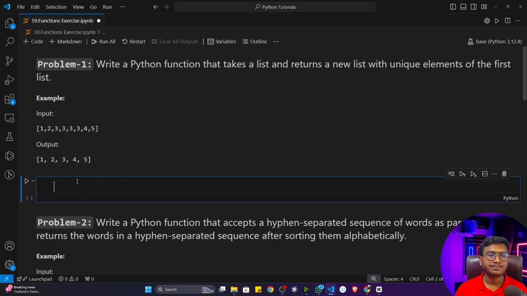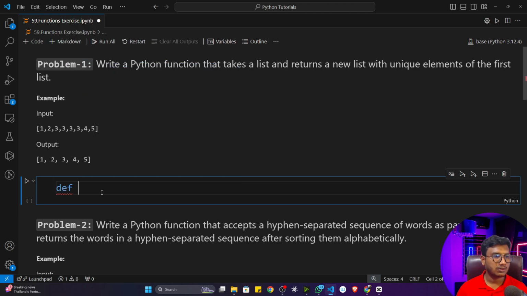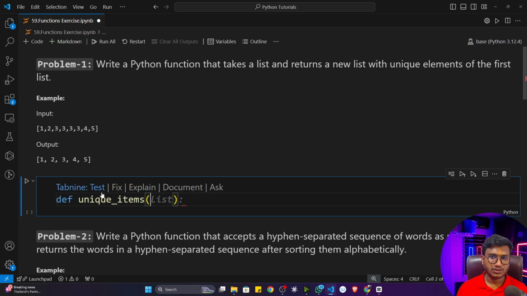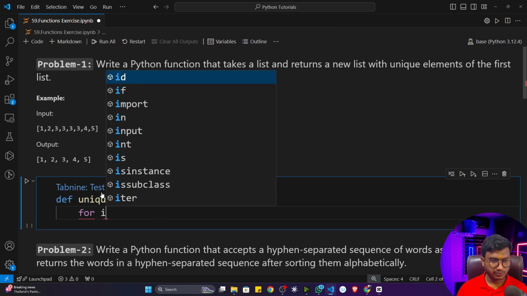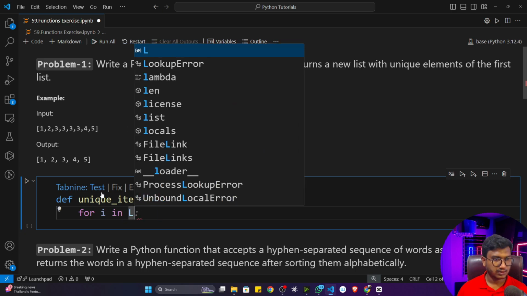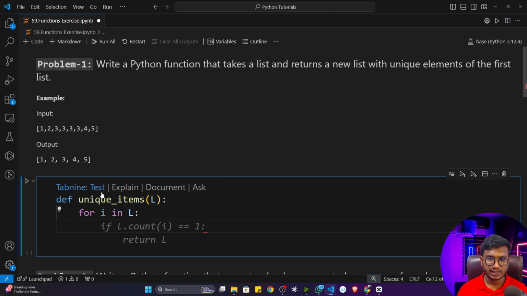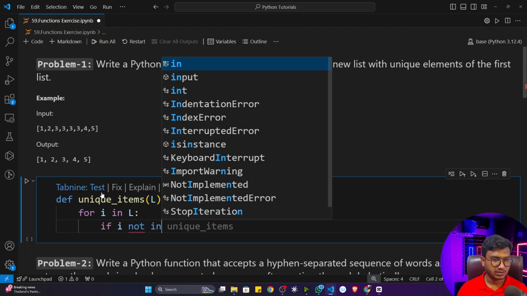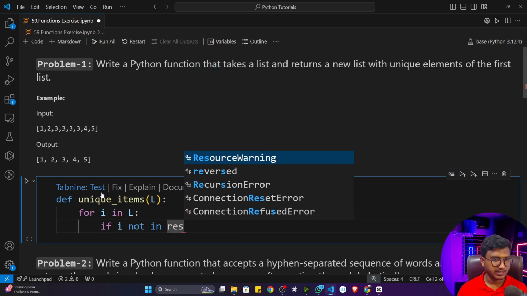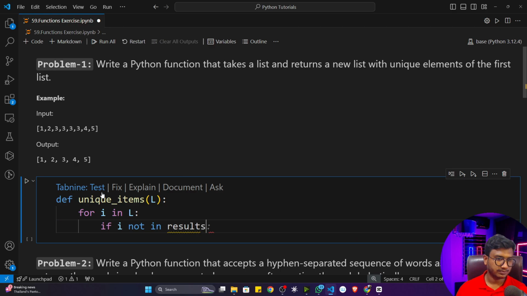So for this, we have to write one function here. Let's create a function. I think we know how to create a function. I'll write def and name it unique items. This is going to take a list. First of all, I'll write a for loop: for i in this list, whatever item I get, I'll check if this item is not in, that means it is not present inside, my results variable.